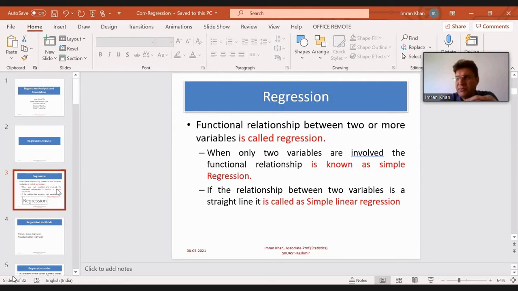Now, if the relationship between two variables is a straight line, it's called simple linear regression, because sometimes when we plot the data on a scatter plot graph, you may get a curved line. That's a non-linear relationship. But if you get a straight line, it's called linear regression.